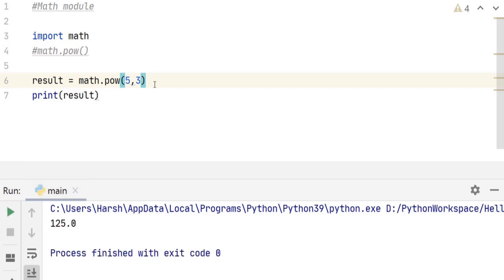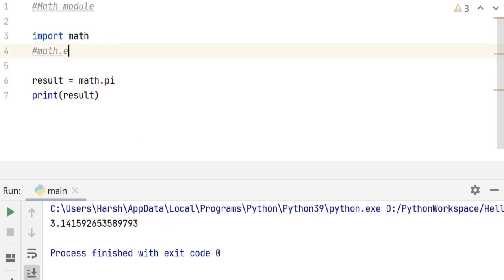The next one is the mathematical constant pi. To use it, we just type math.pi. So when we run it, we get the value of the mathematical constant pi, which is 3.14159 and so on.